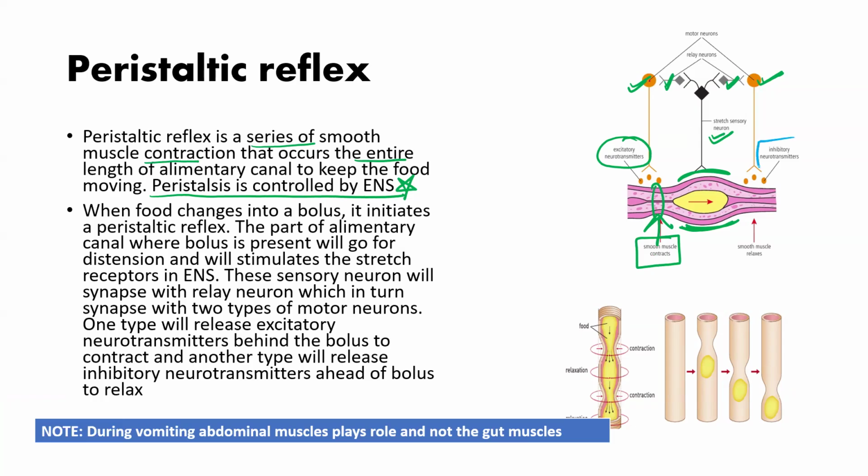Another motor neuron releases inhibitory neurotransmitter ahead of the food so that the area of smooth muscles goes for relaxation, so that the food movement occurs only in one direction. Is it clear? I hope you are getting it. The area where the food is there goes for distension, behind it goes for contraction, and ahead it will be relaxation so that the movement of the food can occur. So this is the way the peristalsis reflex is working.